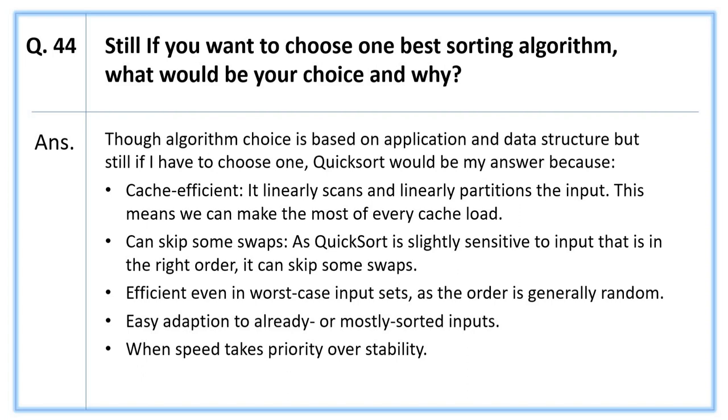As quicksort is slightly sensitive to input that is in the right order, it can skip some swaps. It is efficient even on worst case input sets as the order is generally random. It adapts easily to already or mostly sorted inputs when speed takes priority over stability.